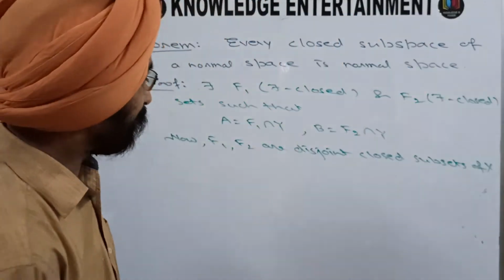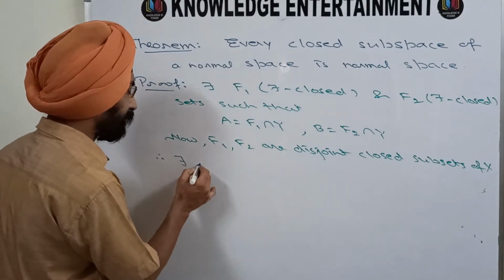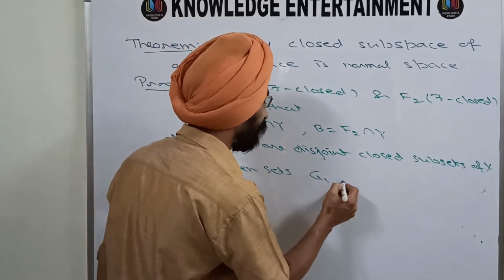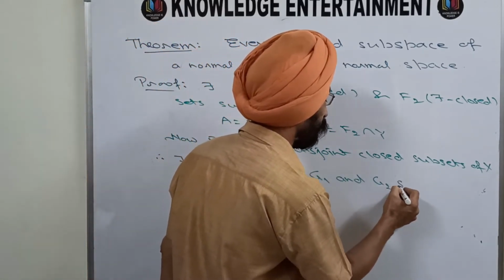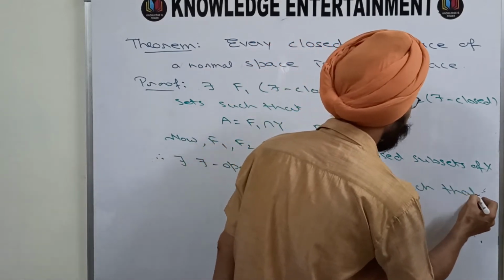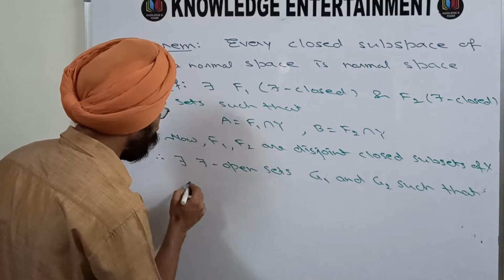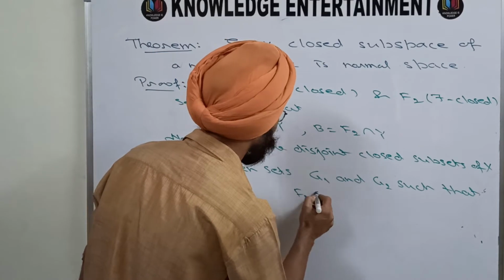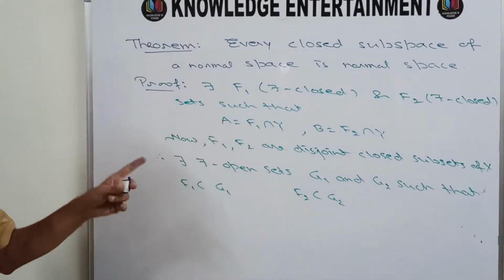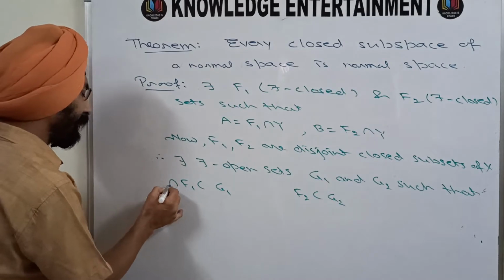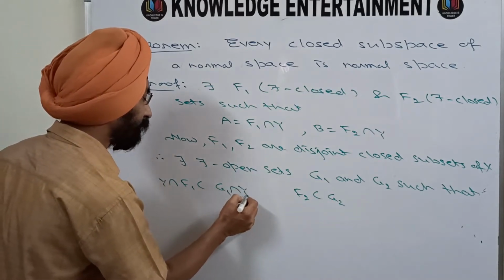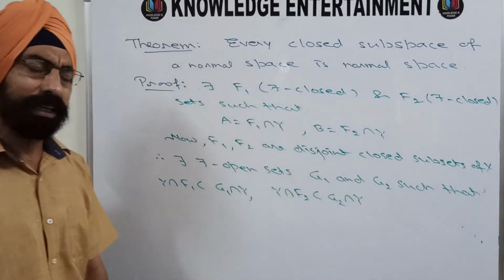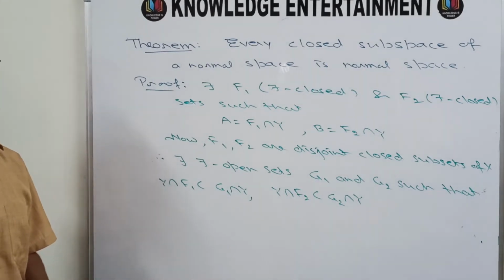Therefore, there must exist tau open sets G1 and G2 such that F1 is contained in G1 and F2 is contained in G2, with G1 and G2 disjoint. And now intersect them with Y. So F1 intersection Y is contained in G1 intersection Y, and F2 intersection Y is contained in G2 intersection Y.